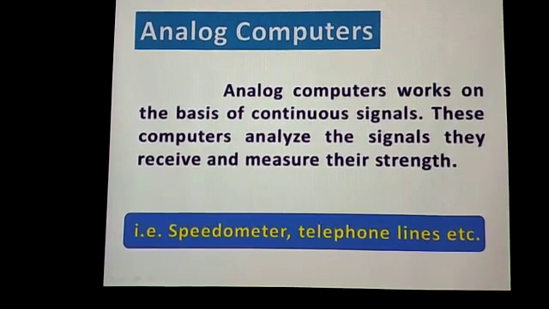Speedometer you have seen in your vehicles. As you move your vehicle, the speedometer gives the output as the speed. As your speed is higher, the speedometer also shows the higher speed. Telephone lines are also the example of analog computers. They also receive the signals from satellites, and with those signals we are able to communicate with each other. So understood, students? This is called analog computer.